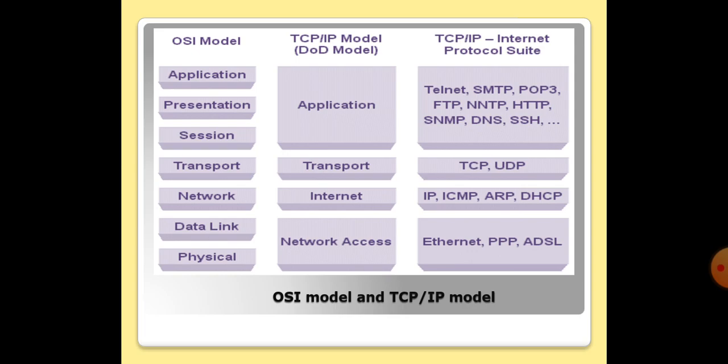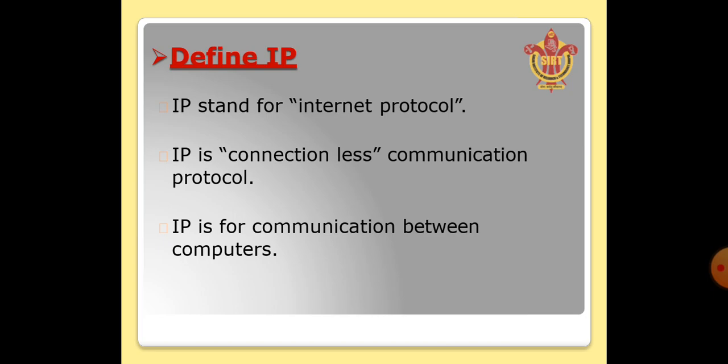For network layer, IP, ICMP, RARP, DSCP protocols are there. For transport layer, TCP and UDP are there. For application layer, for specific purposes, there are different protocols like Telnet, SMTP, FTP, HTTP, SNMP. These are the different protocols of the application layer.